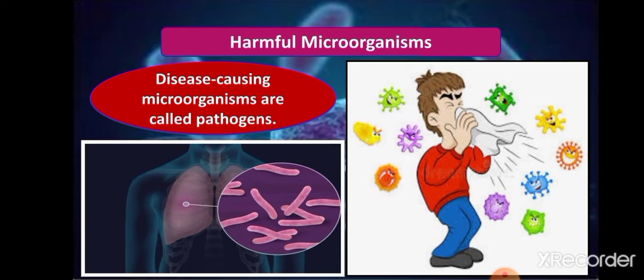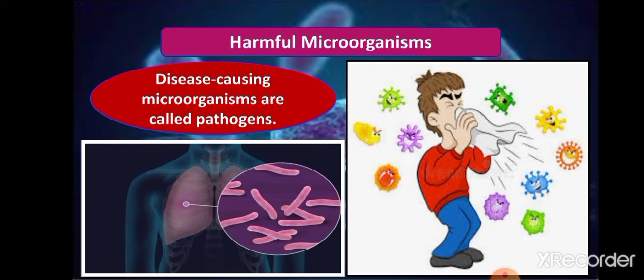So the disease causing microorganisms means those microorganisms which cause diseases in human beings, in animals, and in plants. They are called pathogens. They all are parasitic in nature, means they live inside or outside of their host. They take nutrition from them and they cause diseases in them.